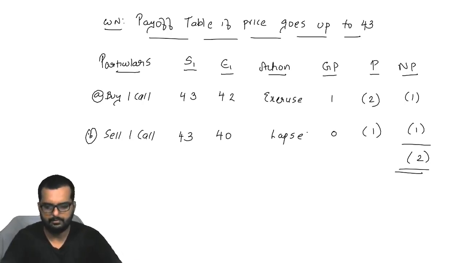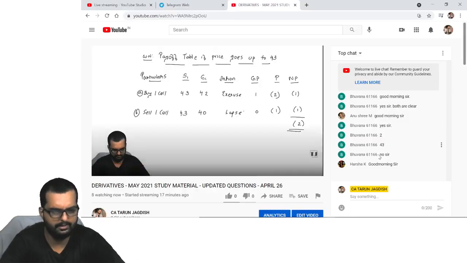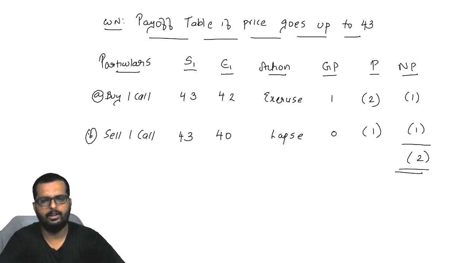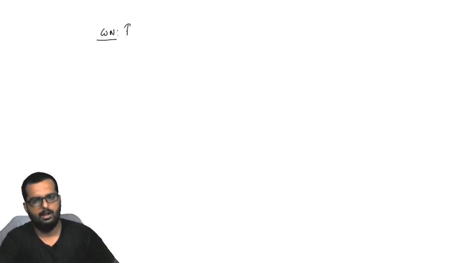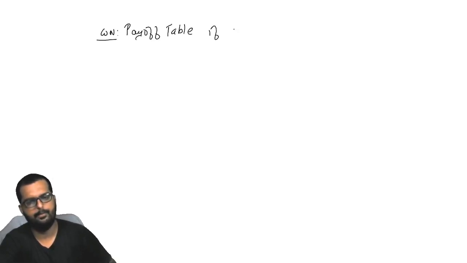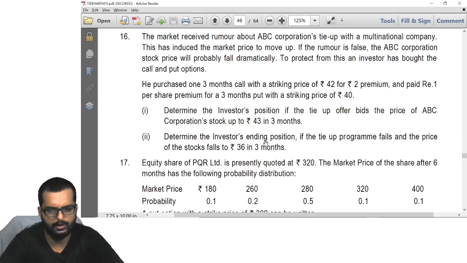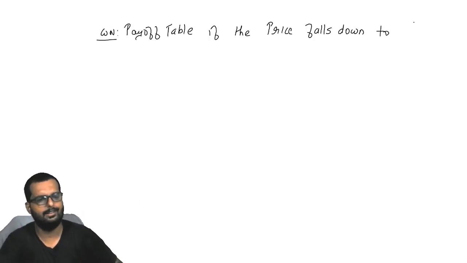Alright. I believe you have all put up till here, friends. Good morning, Harsha. Can I go to the next one now? I'll write down the next working note. Payoff table if the price falls down to, it falls down to how much, friends? 36.